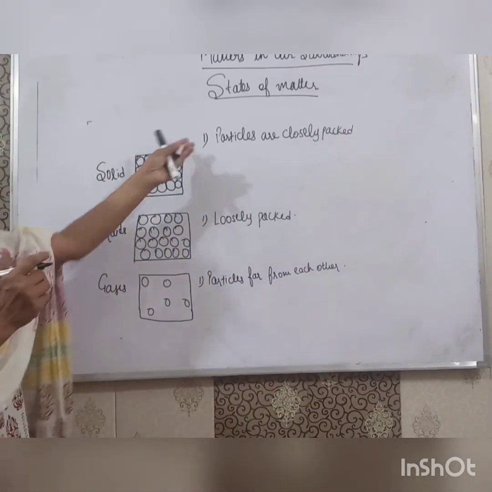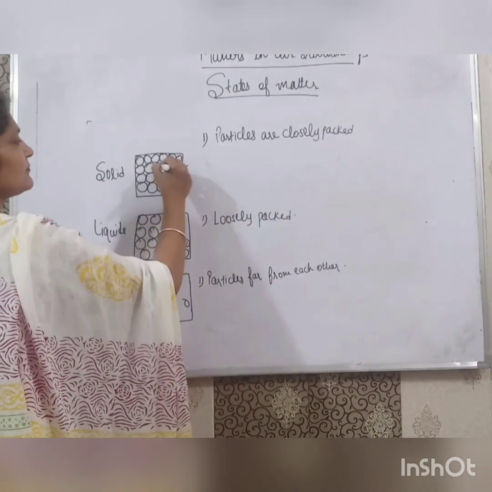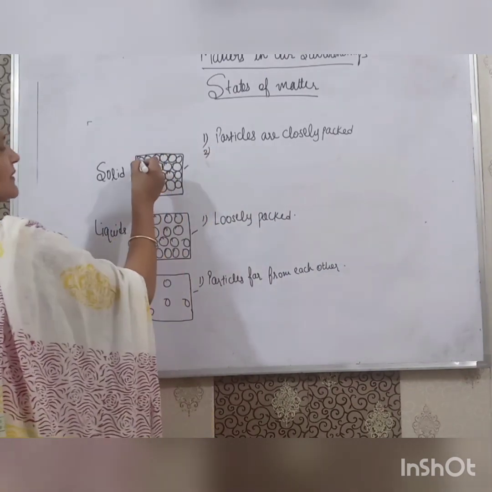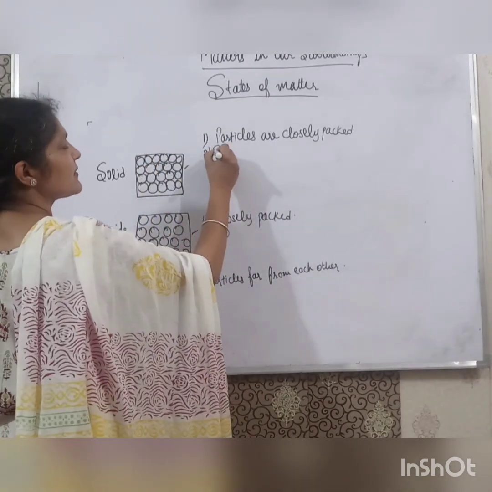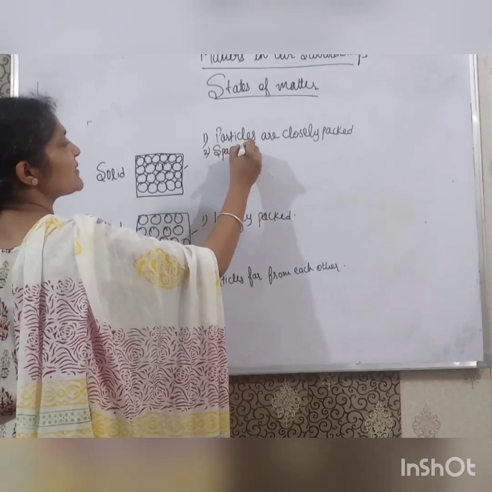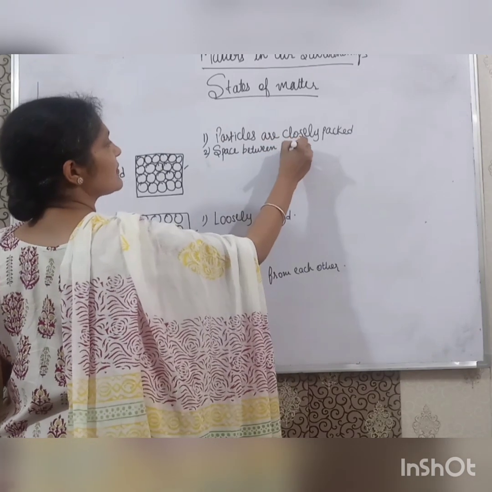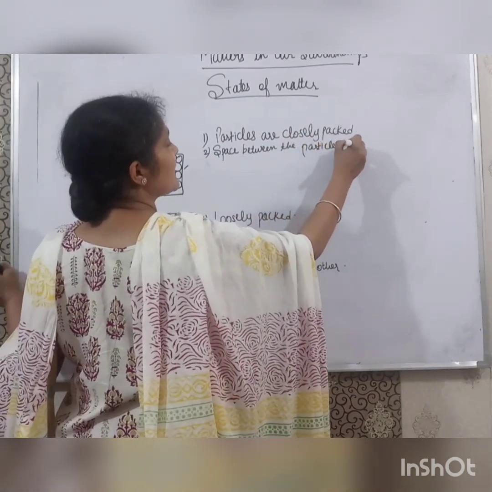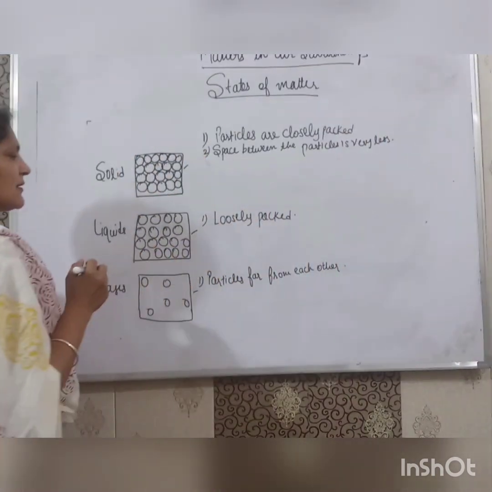So when particles are closely packed in solids like this, the space between these particles is very less, because they are very close to each other.